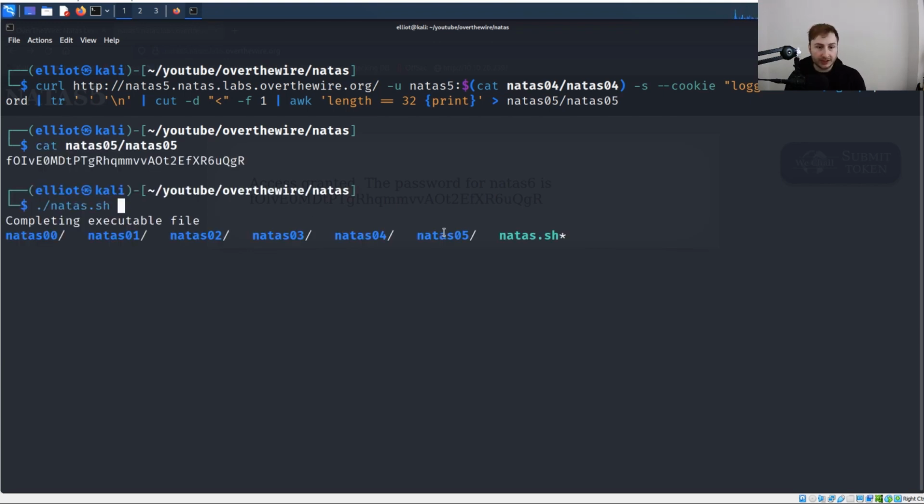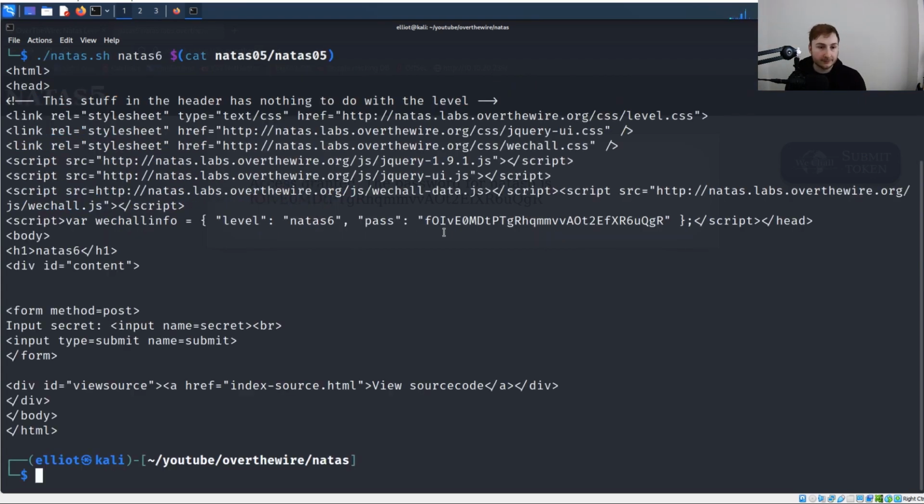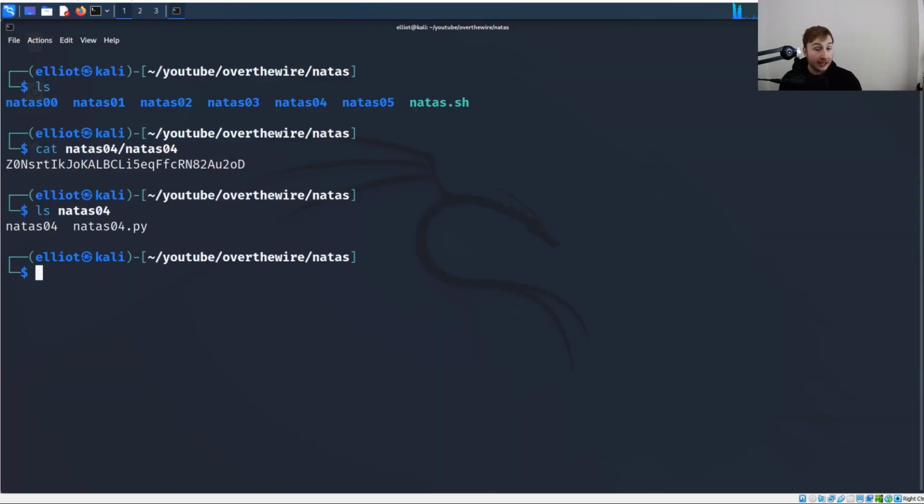We'll just test that really quick using our Natas script. We're going to be Natas 6, and then catting out that file. Perfect. You can see we're authenticated, and we are getting a hint to what the next level will entail. And before I forget, I will show you how to do this with Python requests as well.